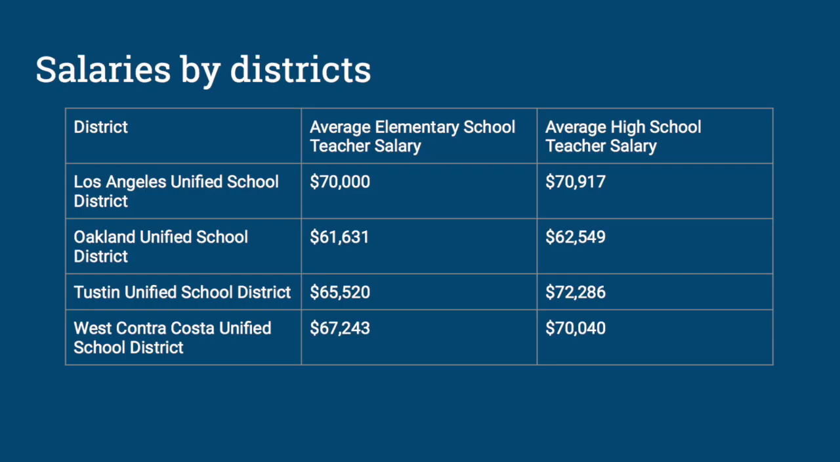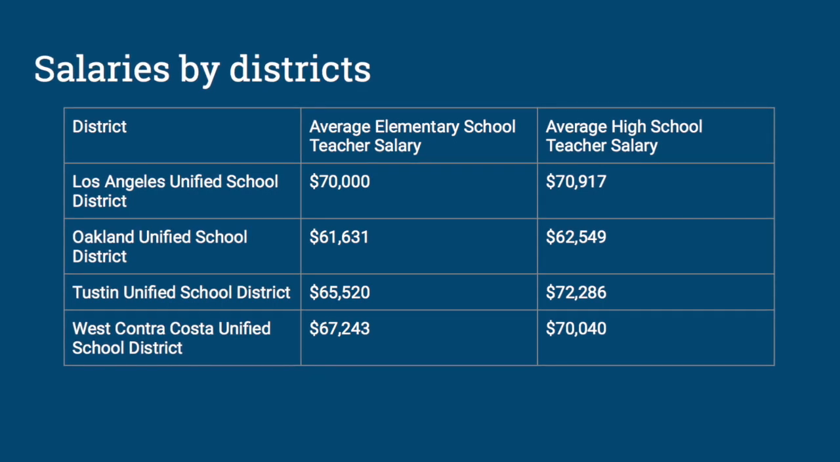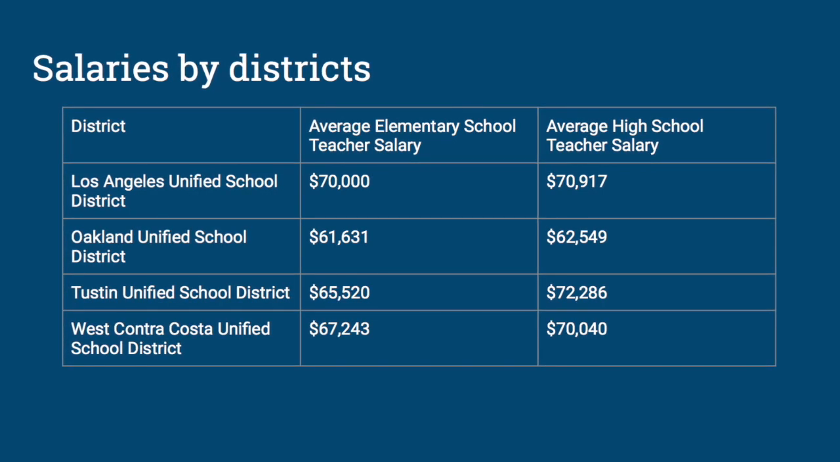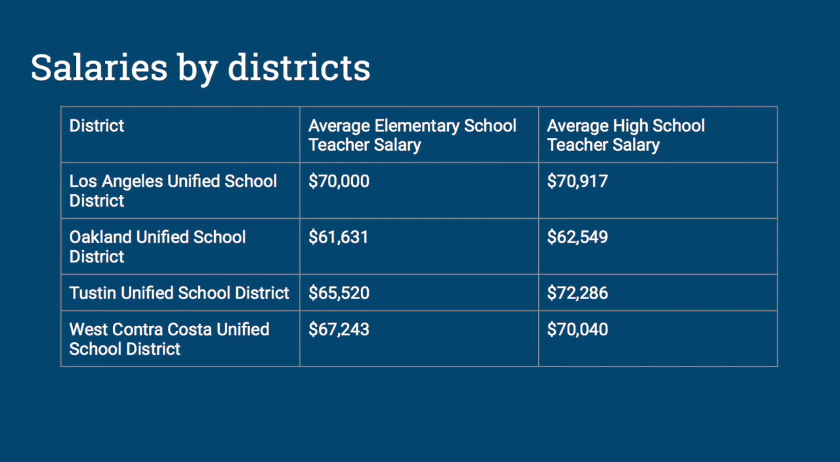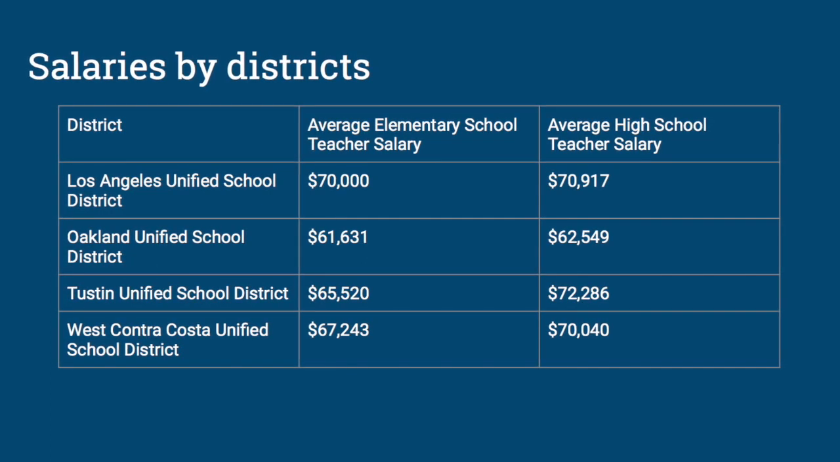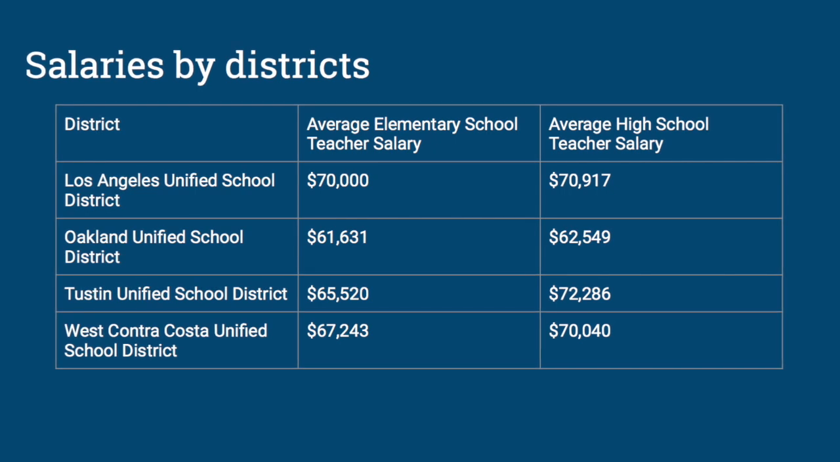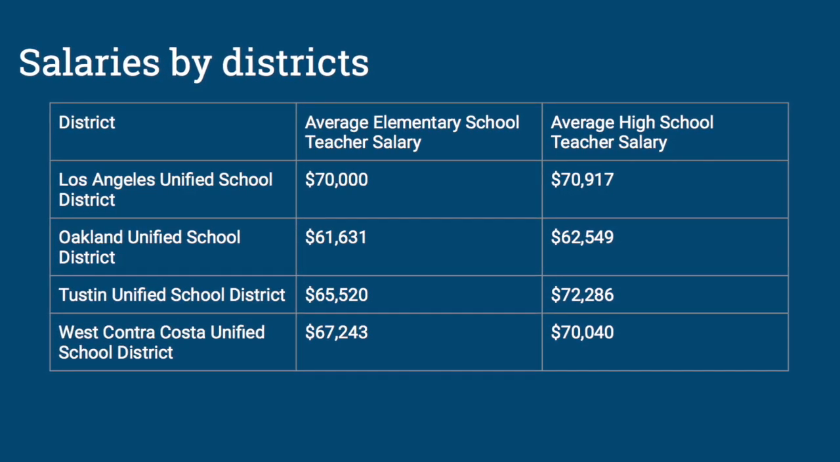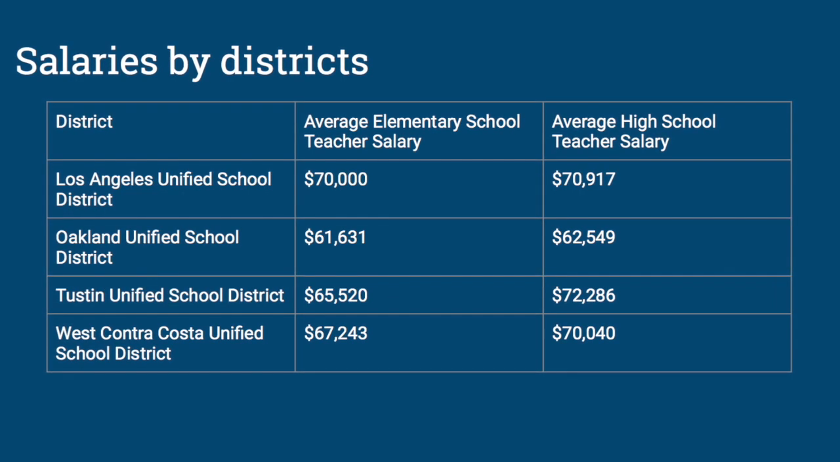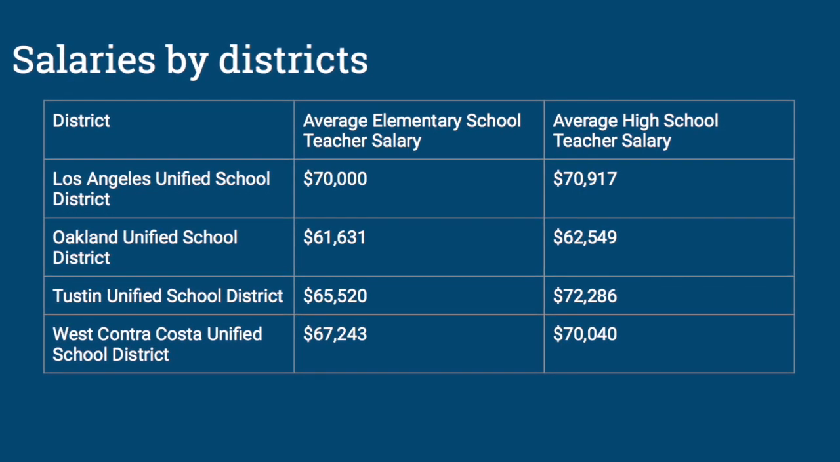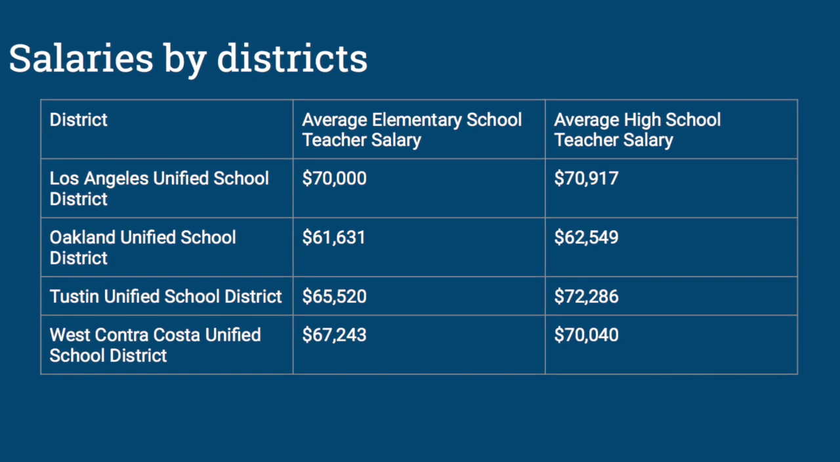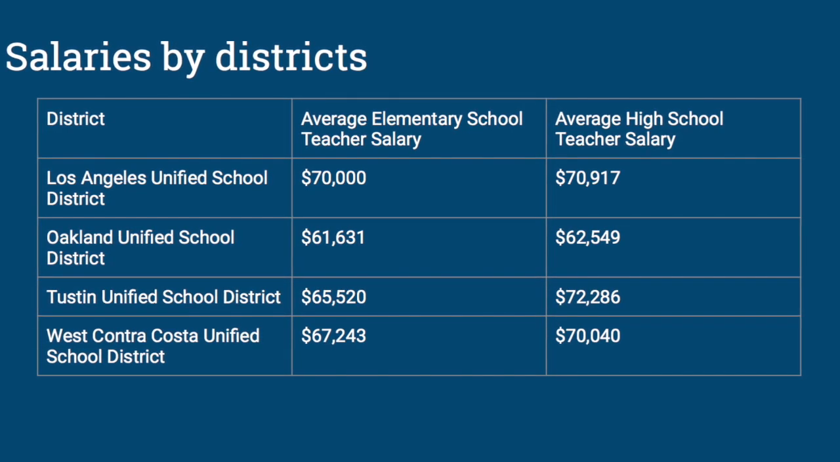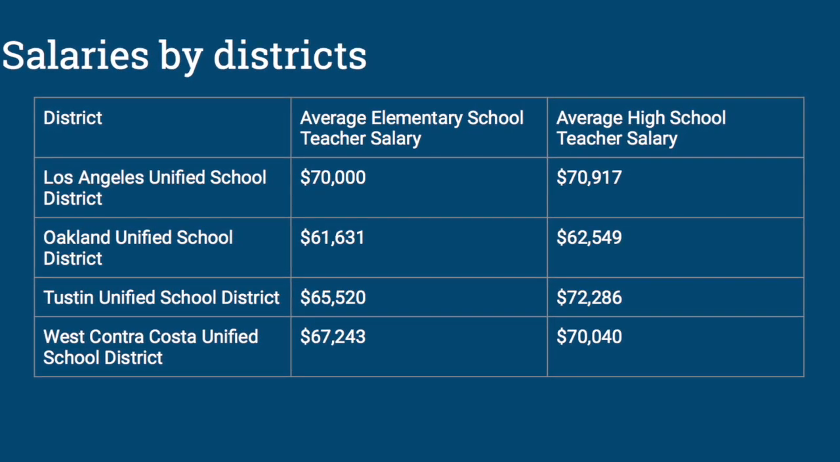The average elementary school teacher in the LA Unified School District makes about $70,000 a year compared to the average high school teacher, which makes $70,917 a year, which is only a few $100 difference. In the Oakland Unified School District, the average elementary school teacher salary was $61,631 a year, and the average high school teacher salary was $62,549 a year. These average salaries in the Oakland Unified School District are a bit lower compared to the other 3 school districts.